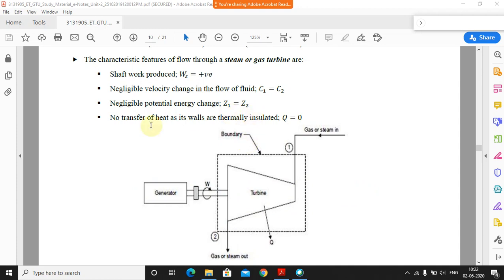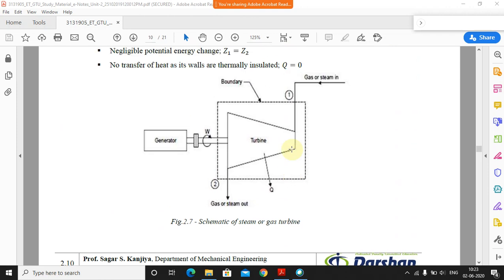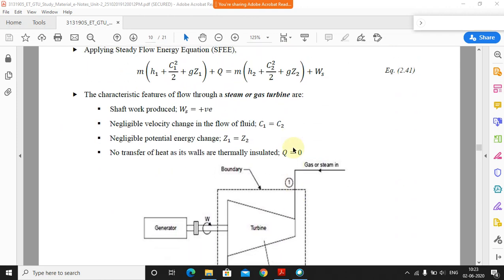And the heat transfer, we are considering as zero heat transfer because the walls are insulated. Whatever the temperature and pressure of the steam we have already created, it should move with the same pressure and velocity, and there should not be any heat loss. That's why these are perfectly insulated, so there is no heat transfer.